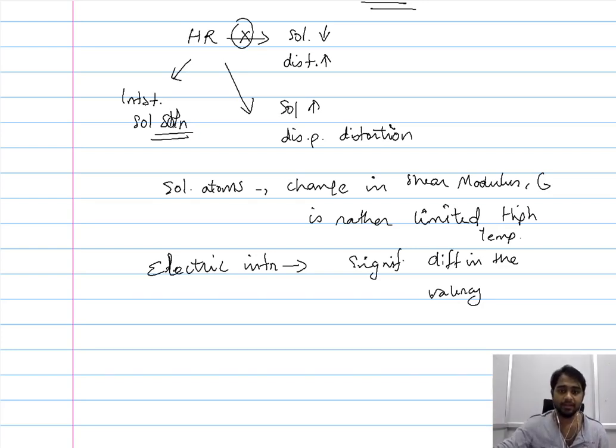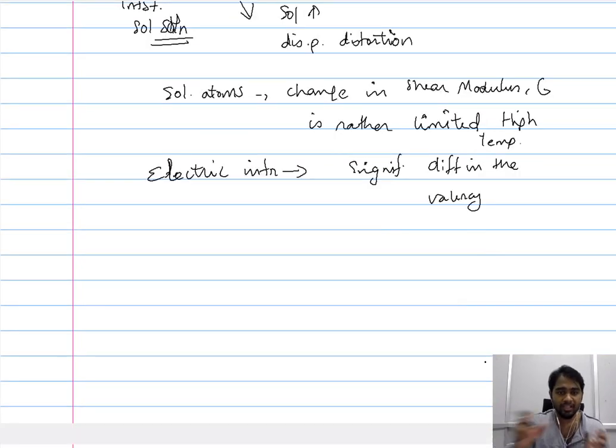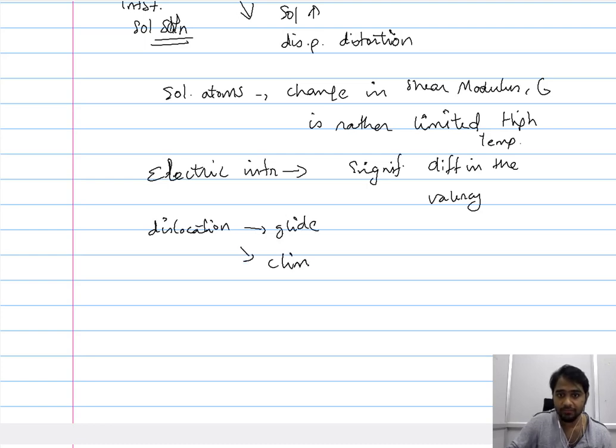Now finally, one aspect we need to consider is that these dislocations at high temperature not only glide but also climb. That is one of the characteristic features associated with high temperature when considering the mobility or propagation of dislocations.